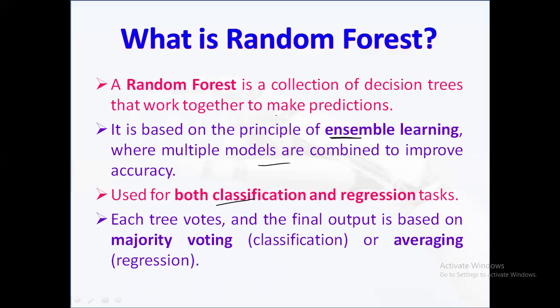Classification is used for predicting categories and regression tasks are for predicting continuous values. By aggregating the output from several trees, the final prediction is more stable and accurate. In classification problems, it uses majority voting, and in regression, it averages the predictions of all trees.